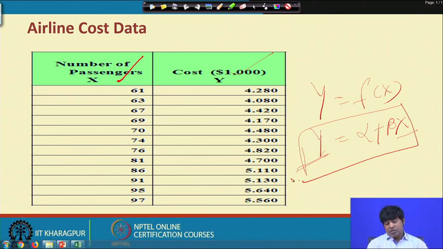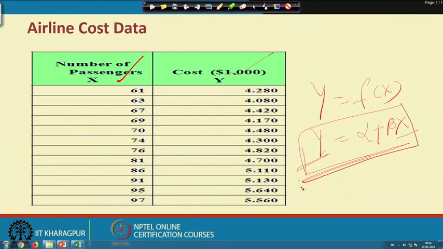The first step of this process is to build a mathematical model which can establish the relationship between airline cost and number of passengers. As a result, we have already identified a particular model, a linear model. Not necessarily are they always linear in nature, there may be some kind of non-linearity, and for that we need data visualization.